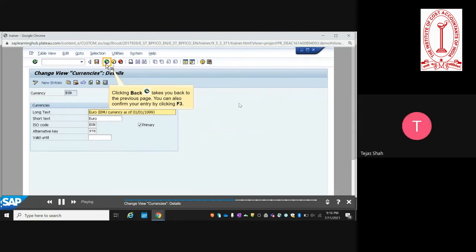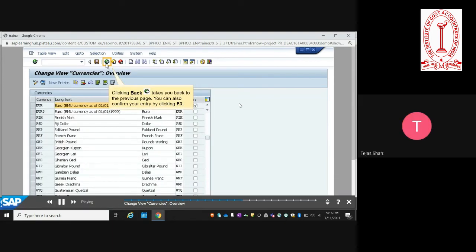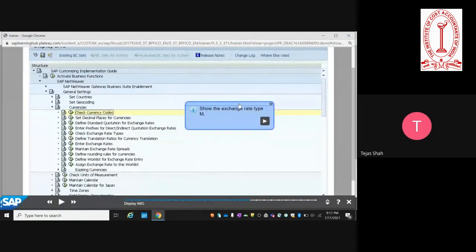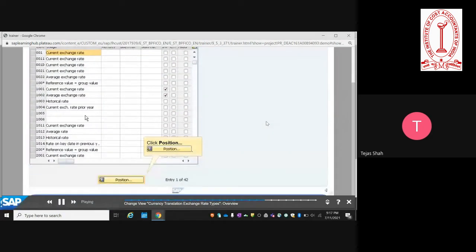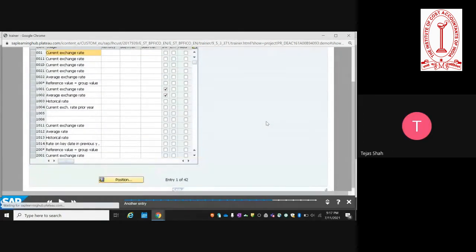Sir, can these changes be done subsequently, or do they have to be done at the time of setting up the entire company configuration in SAP? Yeah, this has to be done upfront. If you are setting up a new currency, then of course you can add new currencies. But for currencies which have already been created, these basic settings become irreversible if there are transactions in the system. So we can't change that primary currency? The primary currency is one time. Okay, thank you, sir.